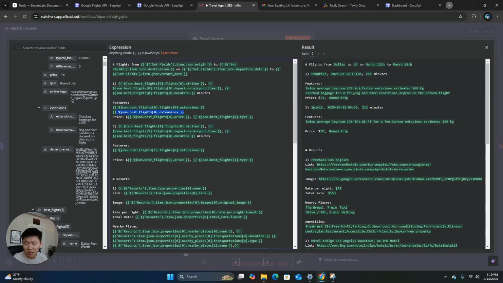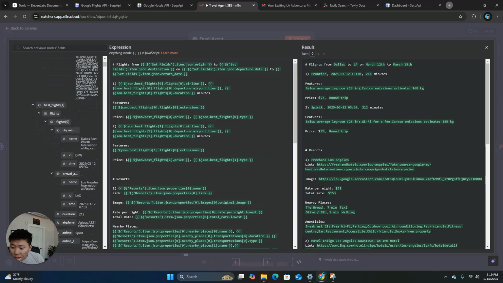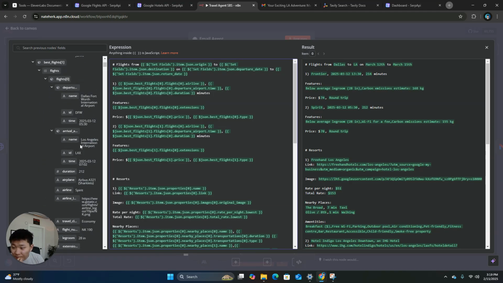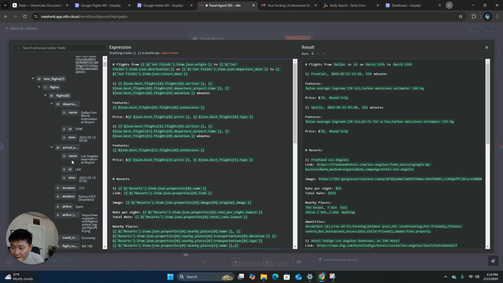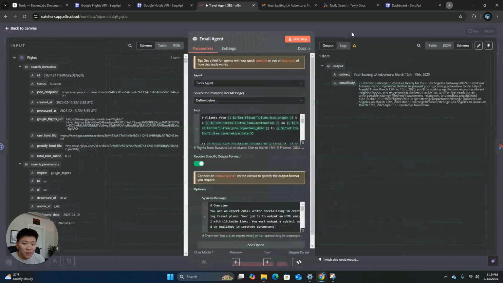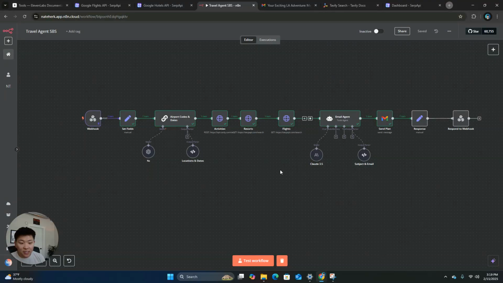Best flights, extensions, checked baggage for fee. So as long as we're mapping the same one, the flight number and then the extensions, which is interesting. And then we have even more extensions down here. Yeah, it's interesting, but that's the point, right? So this is how it works.